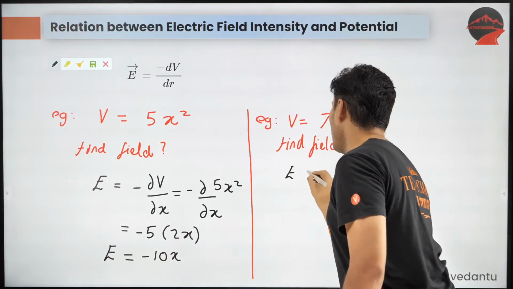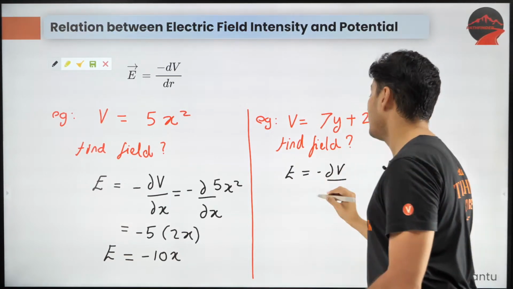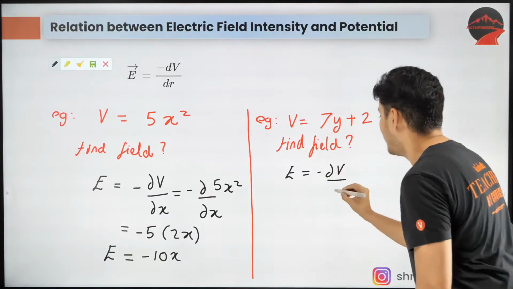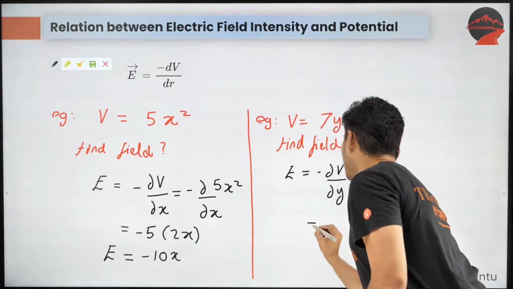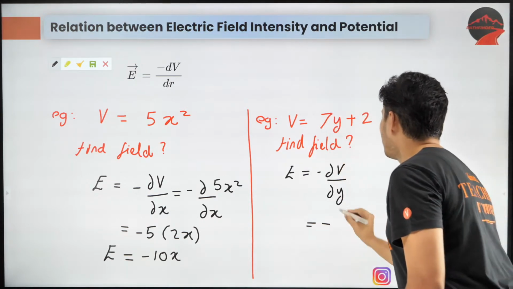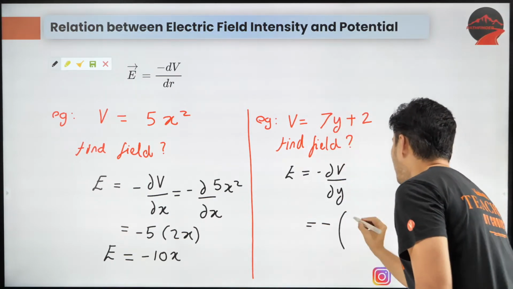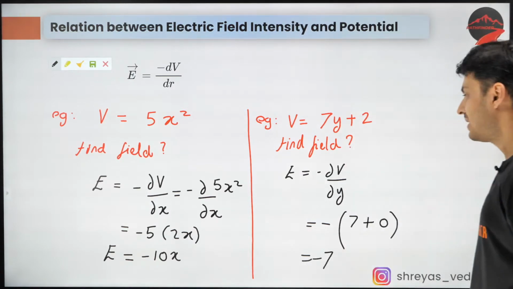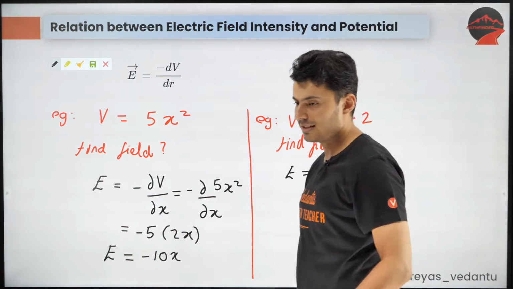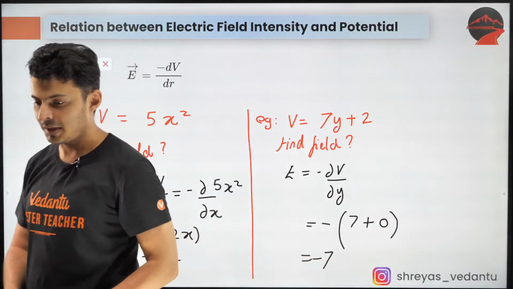Field is minus dV by dr, but here V is a function of y, right? So just put y over here. So it will be minus the derivative of this. Derivative of this is going to be 7 plus 0. So it is going to be minus 7, guys. That is the answer. As simple as that. Okay, I hope this is clear.